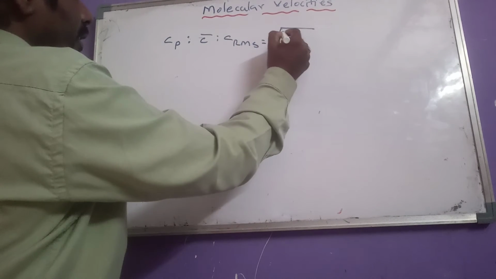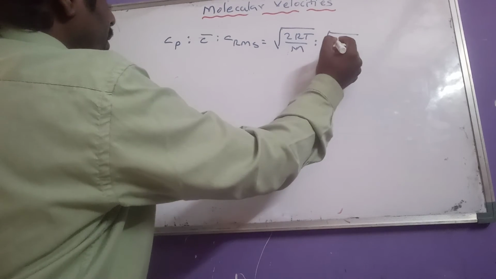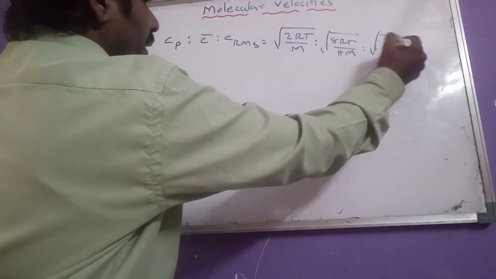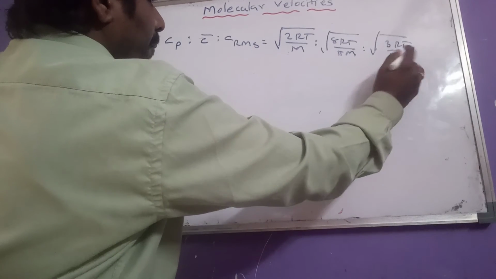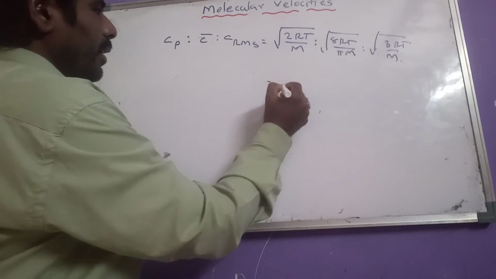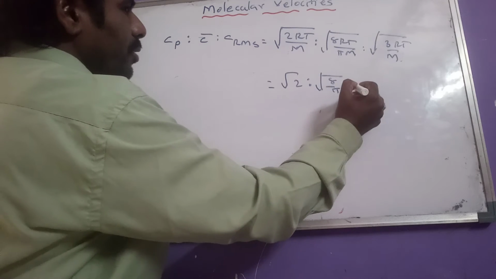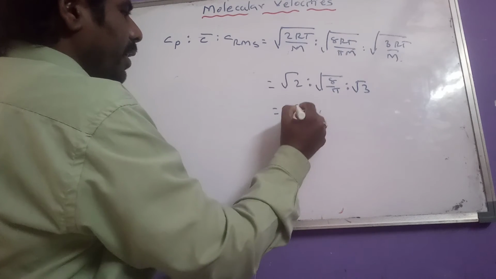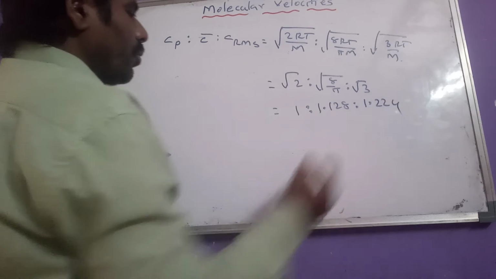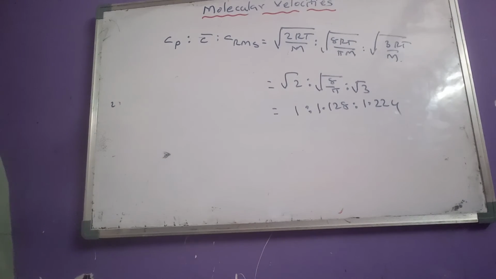So we can write which one here? Root 2RT by M is to root 8RT by pi M is to root 3RT by M. And upon cancellation of RT by M, here we can get root 2 is to root 8 by pi is to root 3, and we can get 1 is to 1.128 is to 1.224. So this is the ratio present among the three types of velocities.